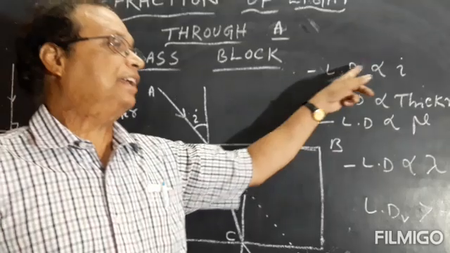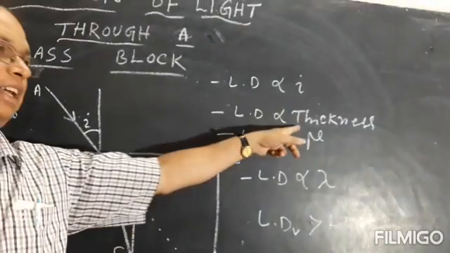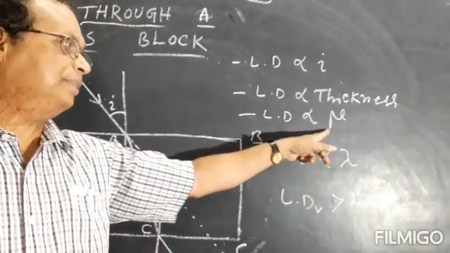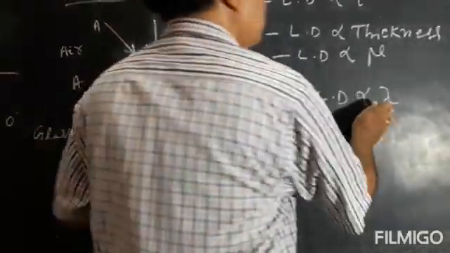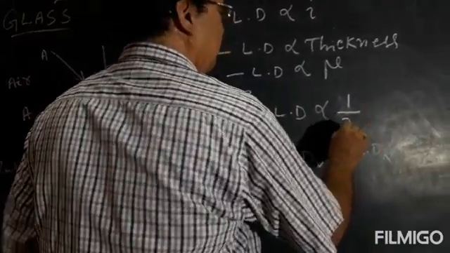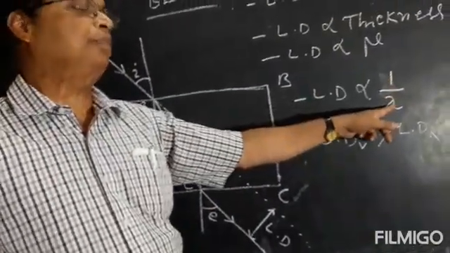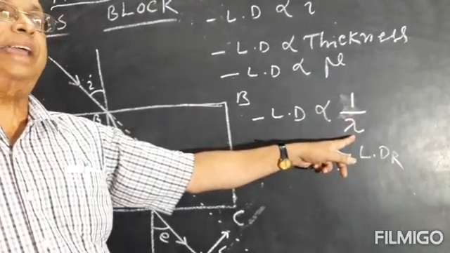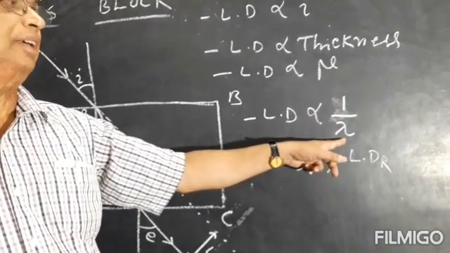One is directly proportional to i. Second is directly proportional to thickness. Third is directly proportional to the refractive index of the medium. Then the fourth one is inversely proportional, so 1 by lambda I will write. Lateral displacement is inversely proportional to the wavelength of light.